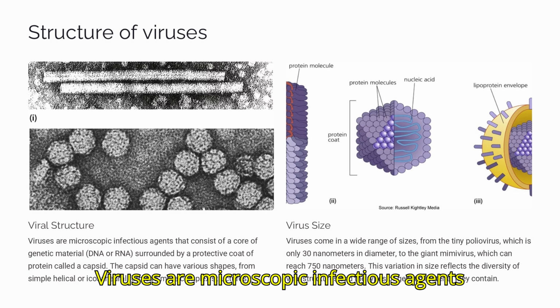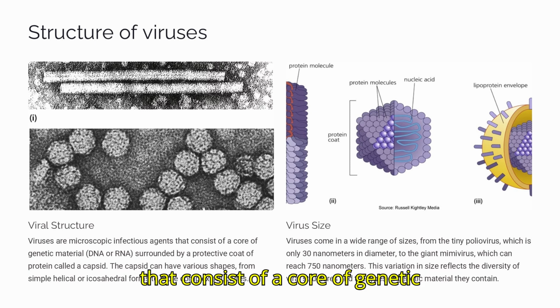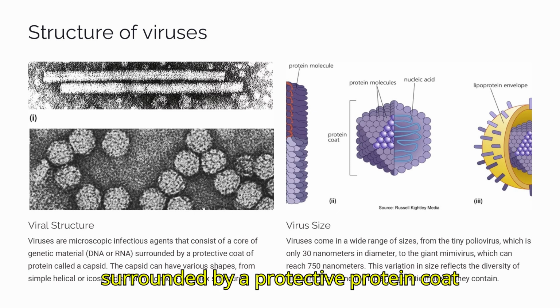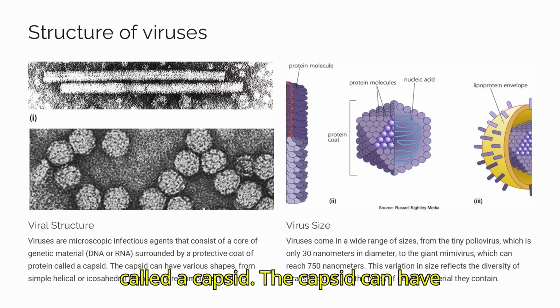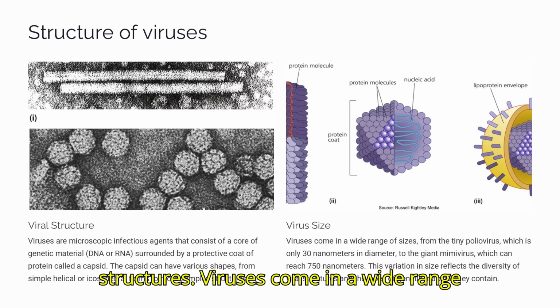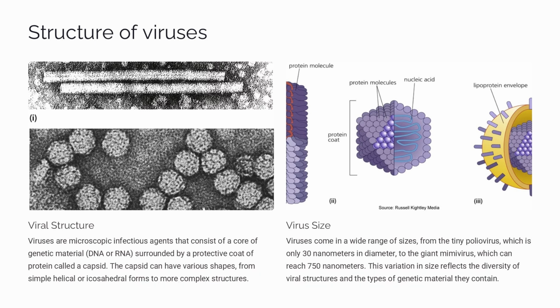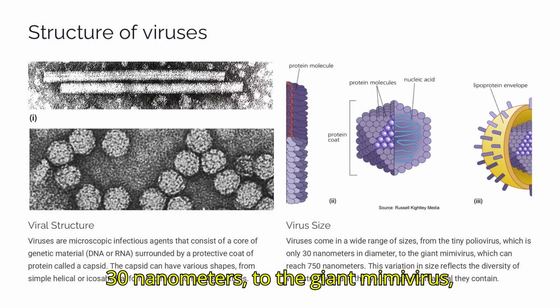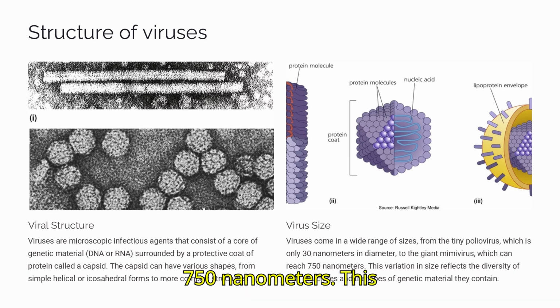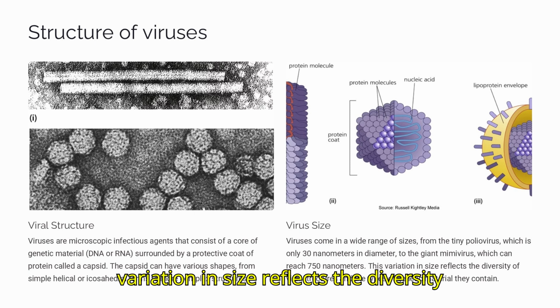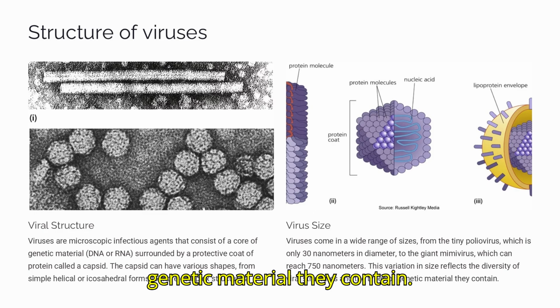Viruses are microscopic infectious agents that consist of a core of genetic material, DNA or RNA, surrounded by a protective protein coat called a capsid. The capsid can have various shapes, from simple helical or icosahedral forms to more complex structures. Viruses come in a wide range of sizes, from the tiny poliovirus, 30 nanometers, to the giant mimivirus, 750 nanometers. This variation in size reflects the diversity of viral structures and the types of genetic material they contain.